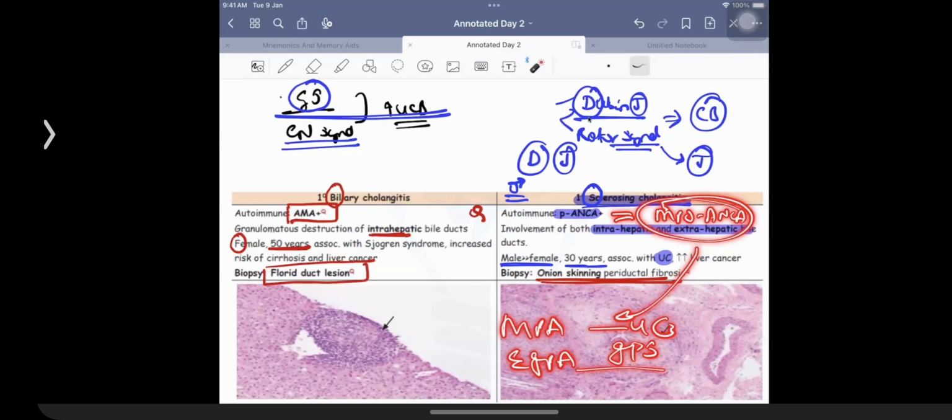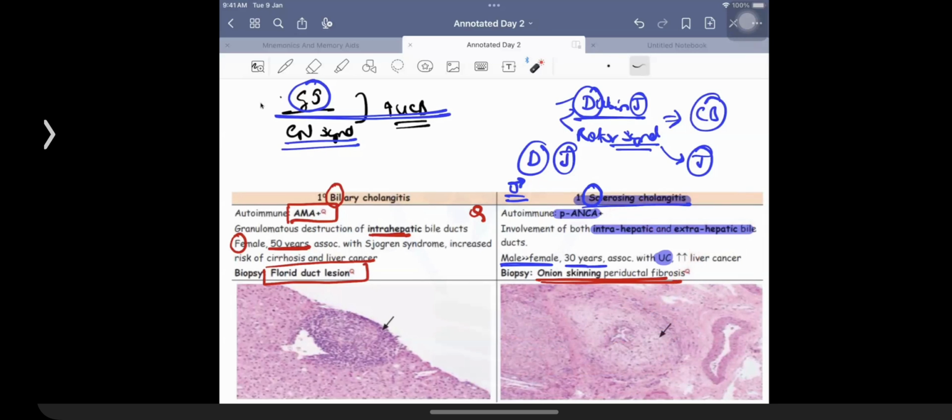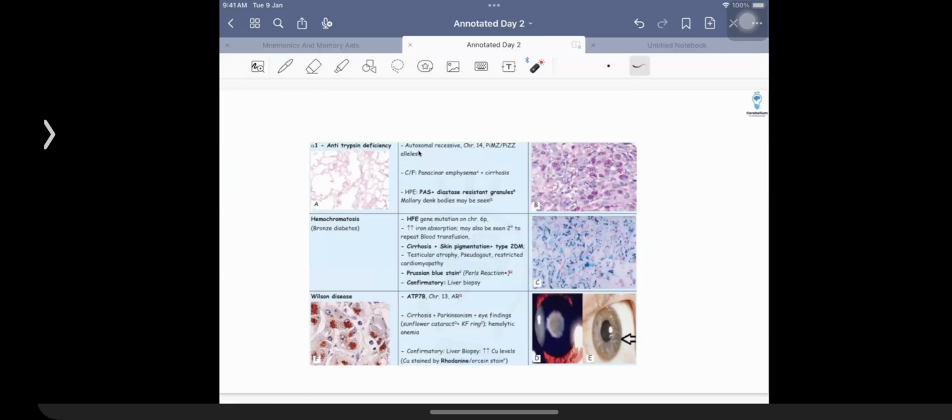Which condition is having the presence of PR3-ANCA? Of course, you know the answer. PR3-ANCA is going to be a feature of a patient who is going to be having GPA, granulomatosis with polyangiitis.